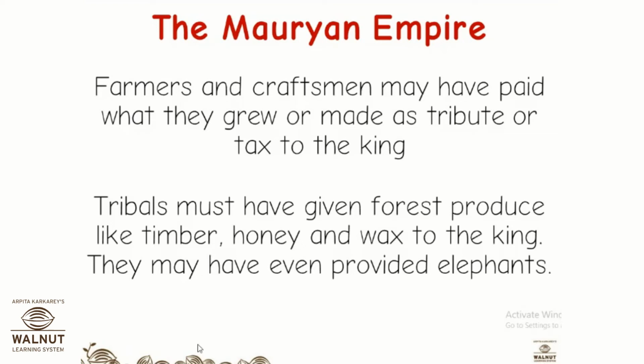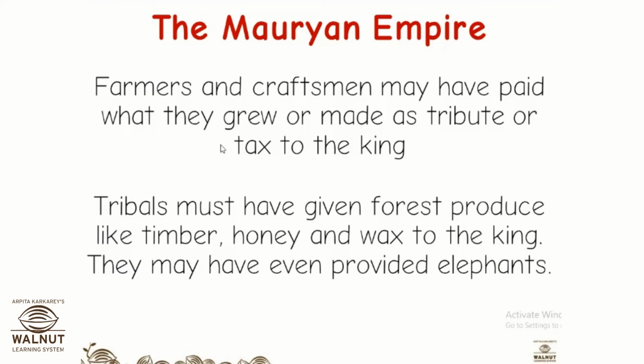Okay, so they were all earning money, and when you're earning a livelihood, you also have to pay a tax. Okay, correct? So we had already seen in the previous period that the farmers who were working in their farm used to give a certain percentage of their crop to the king as tax, right? The king would fix a certain amount, maybe 10% or 20% of the total produce, and that amount was given as tax.